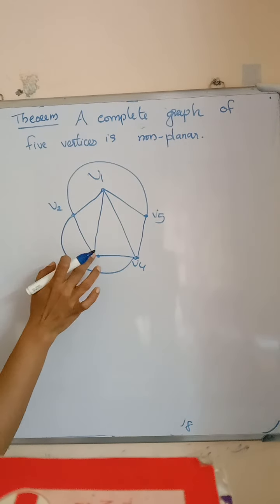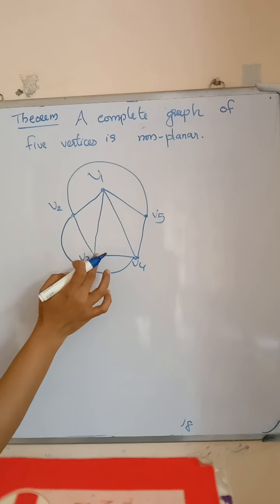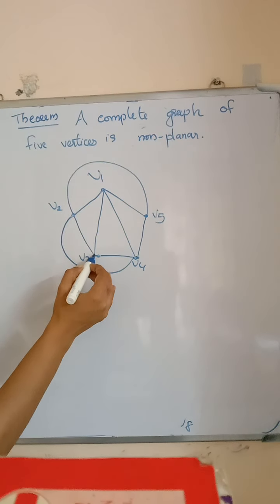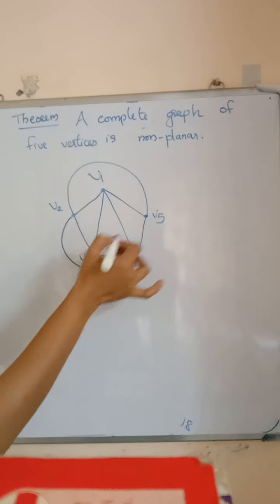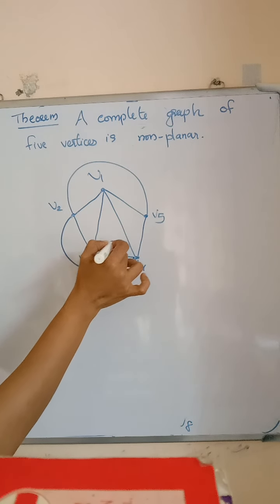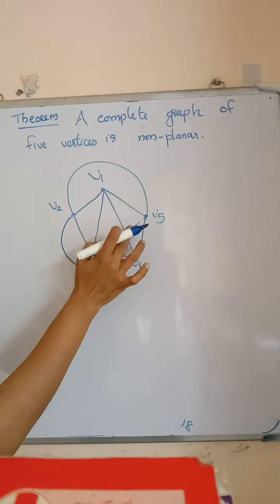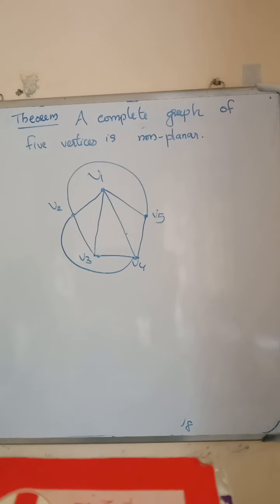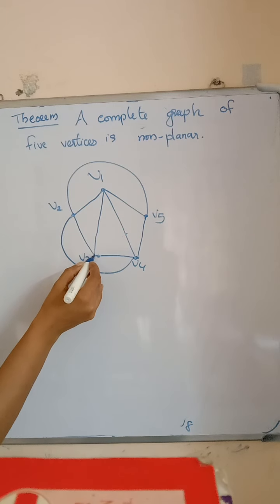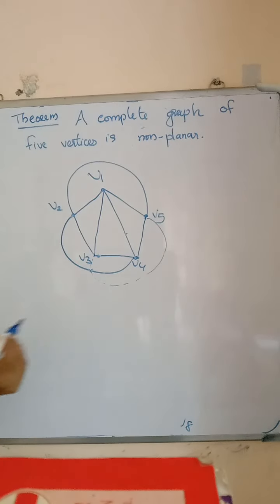Next consider V3. V3, V1 is connected. V3, V2 is connected. V3, V4 is connected. But V3, V5 is not connected. If we draw V3, V5 like this, there is a crossing. So it's not possible for a planar graph. If V3 is connected through outside also, we get a crossover.